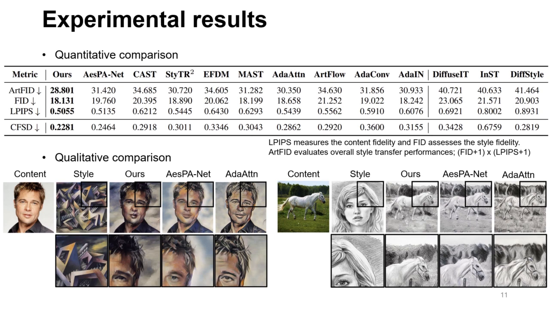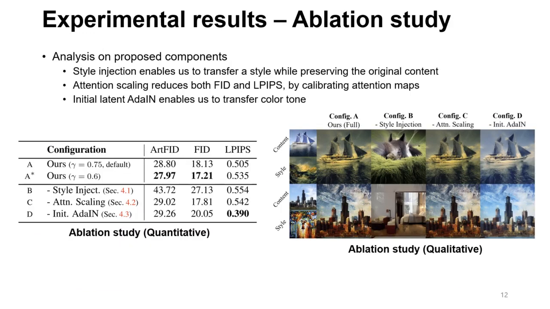As a result, we validate that the proposed method achieves state-of-the-art performance in style transfer metrics such as ArtFID, FID, and LPIPS. For the ablation study, we observed the proposed components gradually enhance the ArtFID metric. Style injection enables us to transfer a style while preserving the original content. Attention scaling reduces both FID and LPIPS by calibrating the attention map and keeps the sharpness in the generated image. Finally, initial latent AdaIN enables us to transfer the color tone.